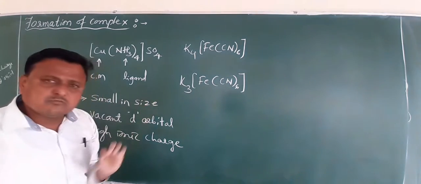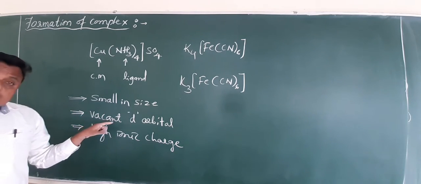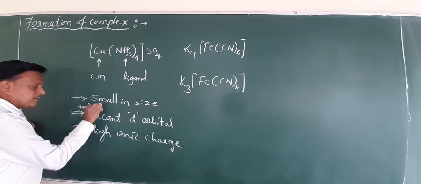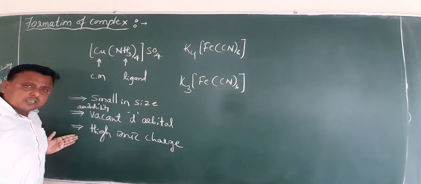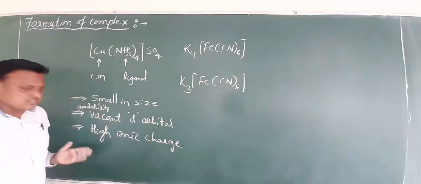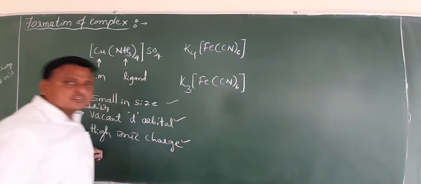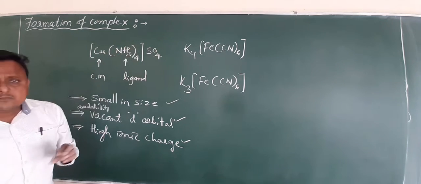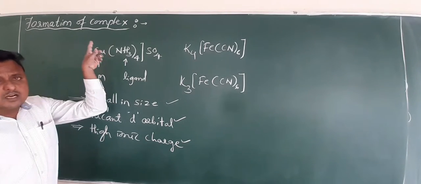The transition metals are very small in size. They have availability of vacant d orbitals. And the third important reason is high ionic charge, due to variable oxidation states, the highest ionic charge. Due to these three reasons, transition metals easily form complexes, and they are ready to accept electrons, being metal ions.